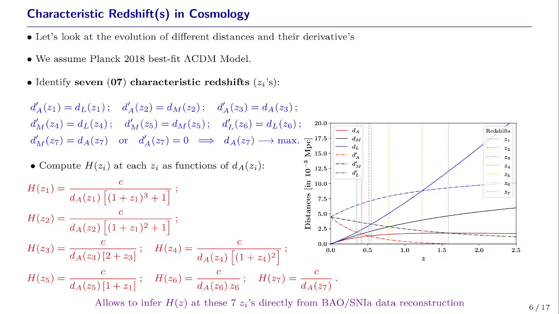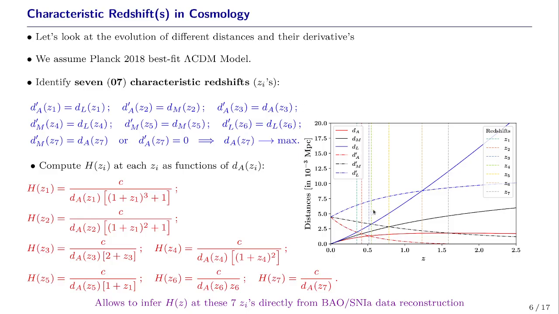Now, if we start from the Planck ΛCDM best fit model, and look at the evolution of the different distances and their derivatives, we can identify 7 characteristic redshifts, where the distances and the derivatives have a crossing or an intersection. So these are denoted by these 7 redshifts, which can be obtained by these expressions.